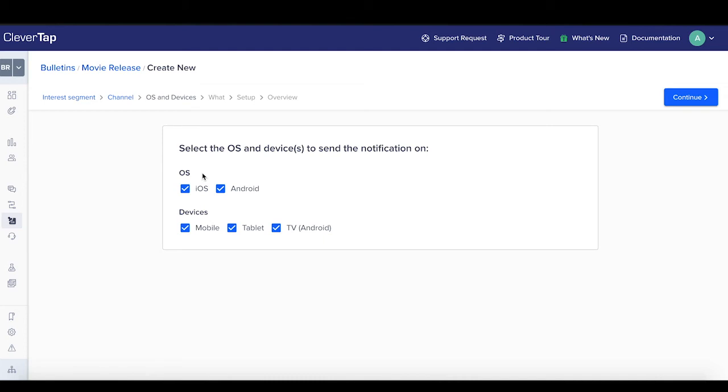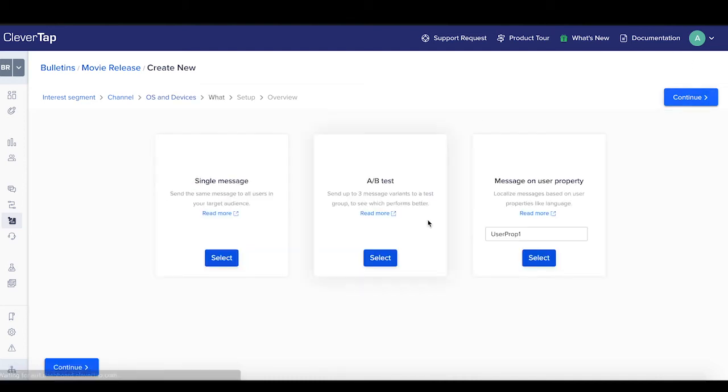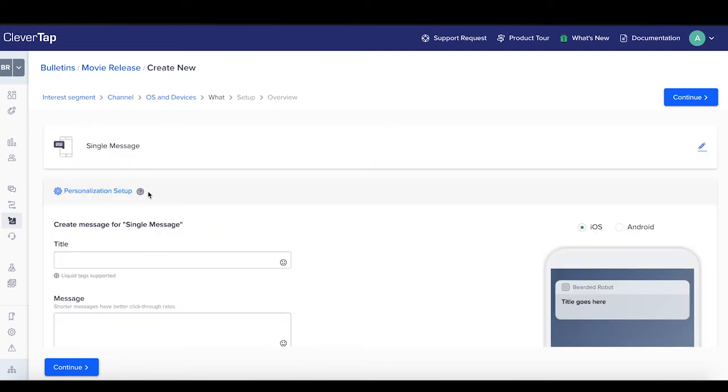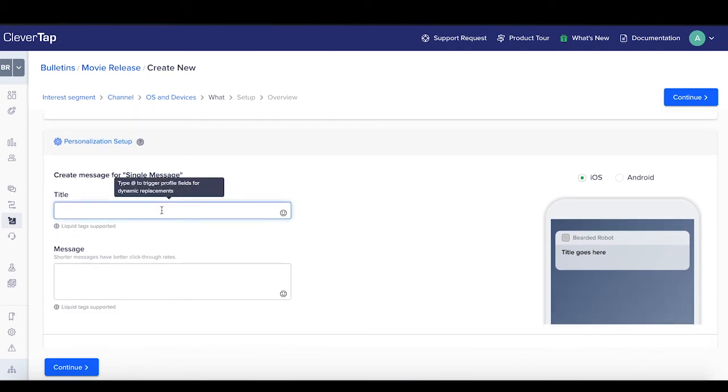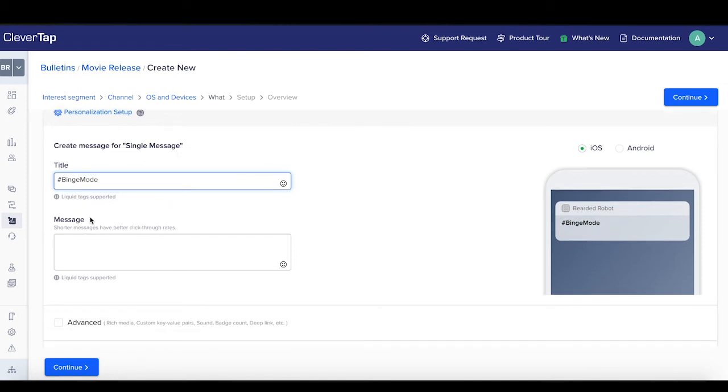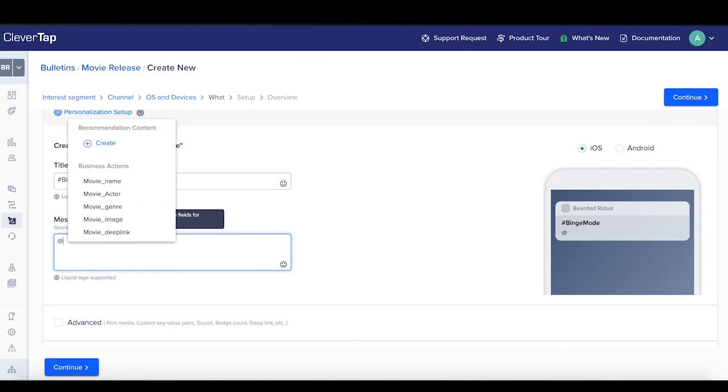So, I create a push notification over here. An important thing to note is that you'll have to send information about the new movie release to CleverTap via API, and this whole automation can be set up with your servers. And after I continue, let's create a message template which will be triggered as soon as the API call has been made. So here is the title of the message, binge mode, and